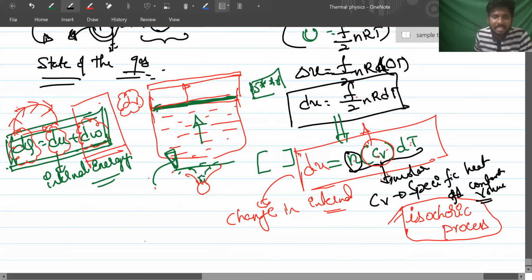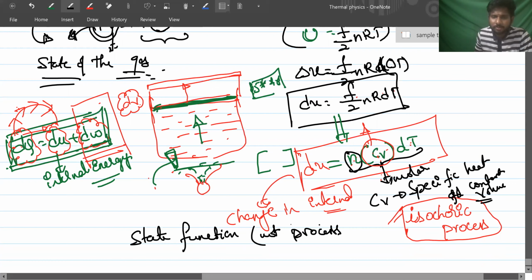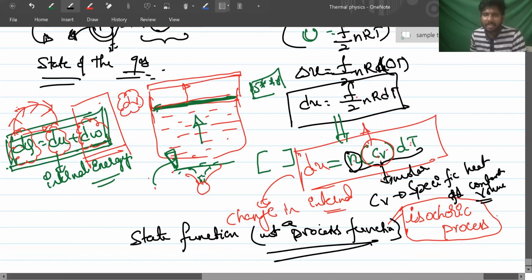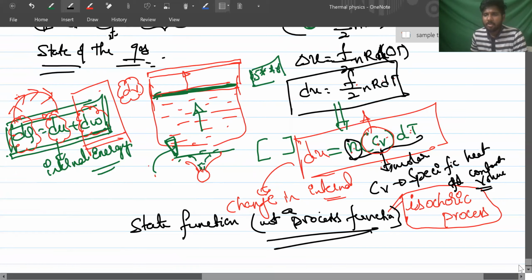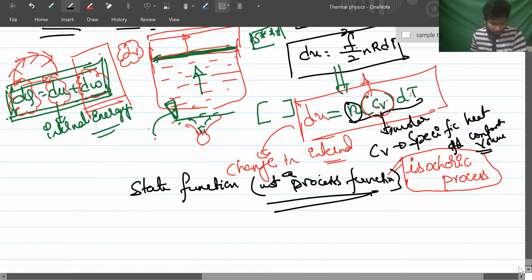Internal energy, yesterday also I might have told you, is a state function, not a process function. It is independent of the process, I told you. Did you remember this one? On this, a number of times JEE Mains, Advanced and NEET questions are asked. That's what I'm highlighting. For medical exams, I'm highlighting this point. Got it?